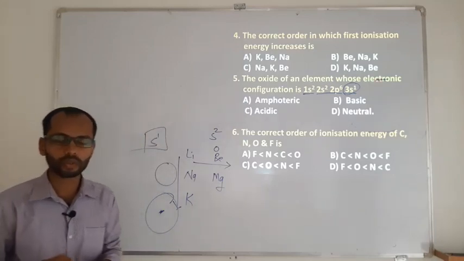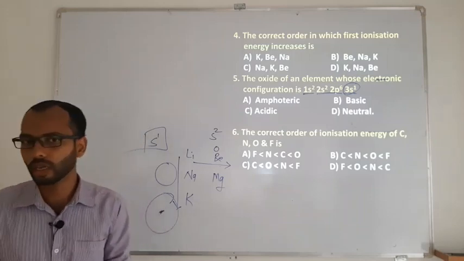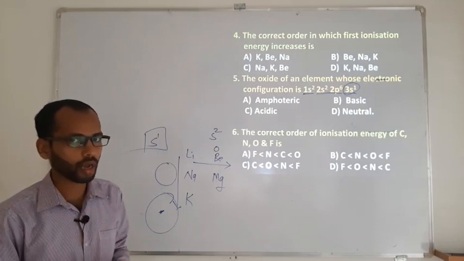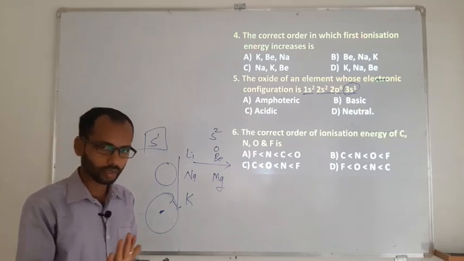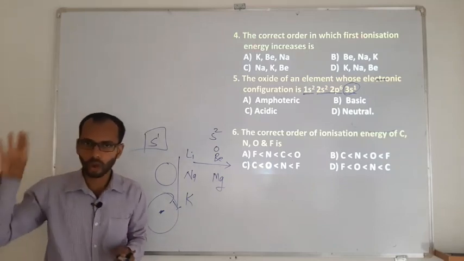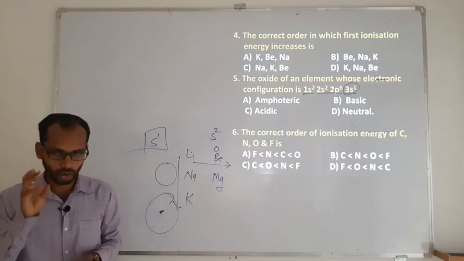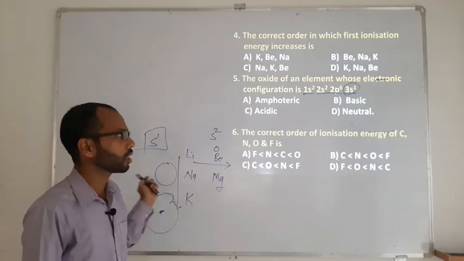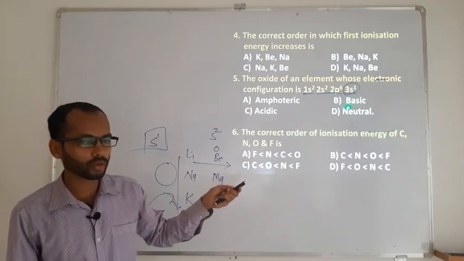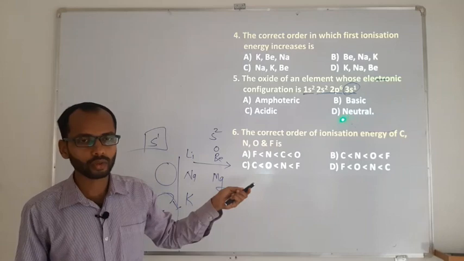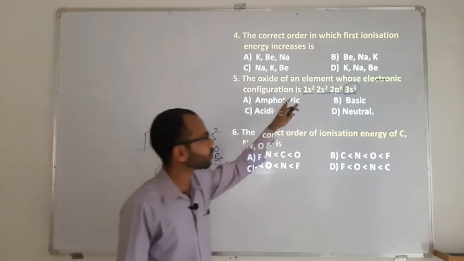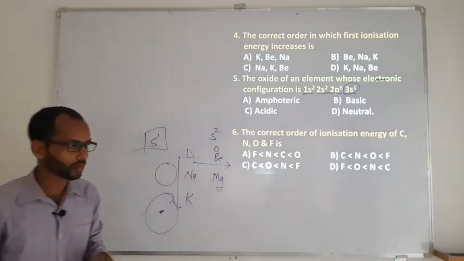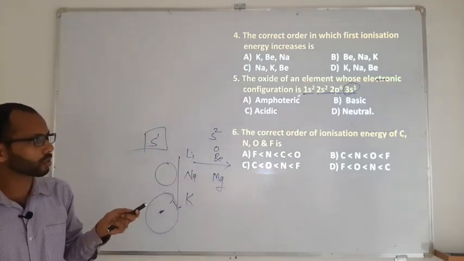Mostly if you look at properties like oxides, whether oxides are basic, acidic or neutral, and some are amphoteric also, it has been observed that the oxides of s block elements are basic in nature. So an s1 configuration means it is an s block element, and the oxide is going to be basic. The configuration totals 11 electrons, so it is sodium. Sodium belongs to the s block, therefore its oxide is going to be basic.